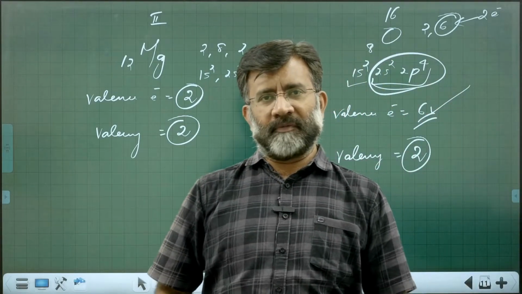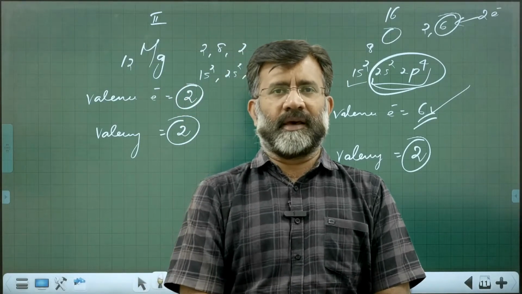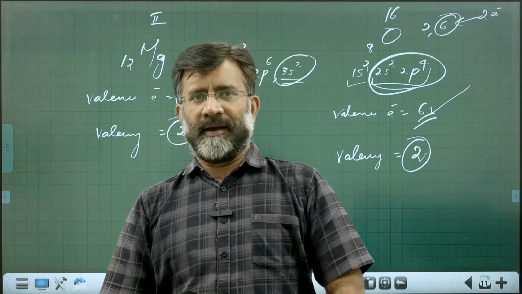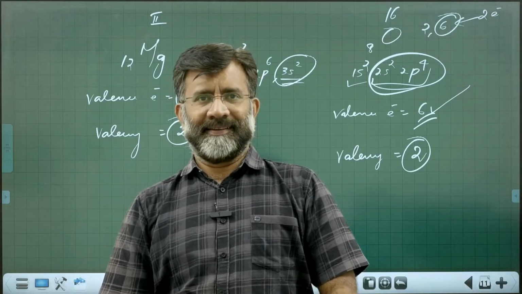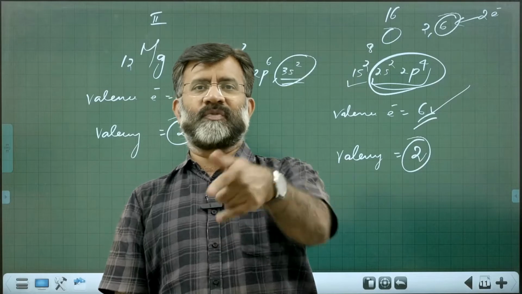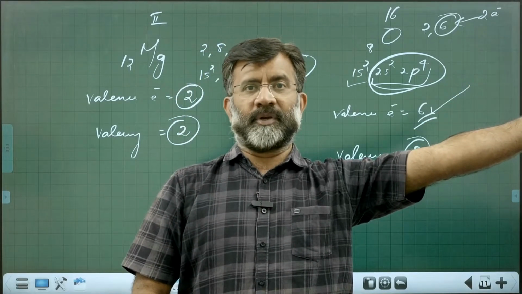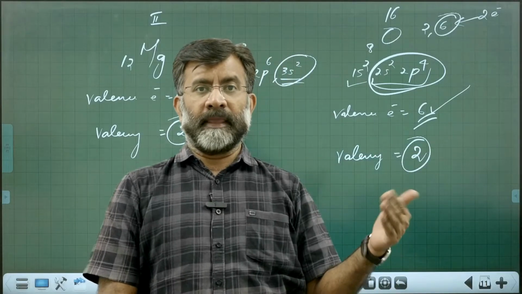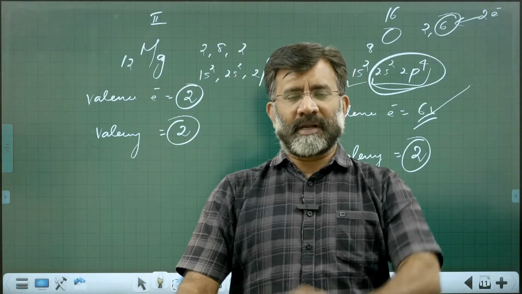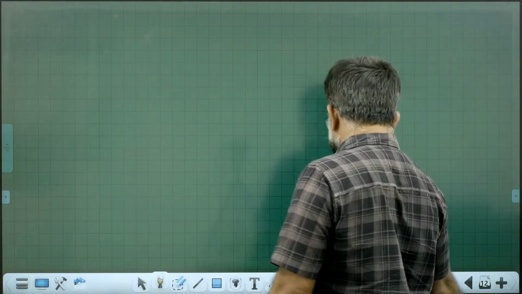So what is meant by valence electrons and valency? Many times valence electrons and valency are the same. Many times valence electrons and valency are different. If you go to non-metals, valency will be 8 minus valence electrons. If you go to non-metals, the right hand side of the periodic table, valency will be 8 minus valence electrons. So combining ability can be well explained by the combination with hydrogen.